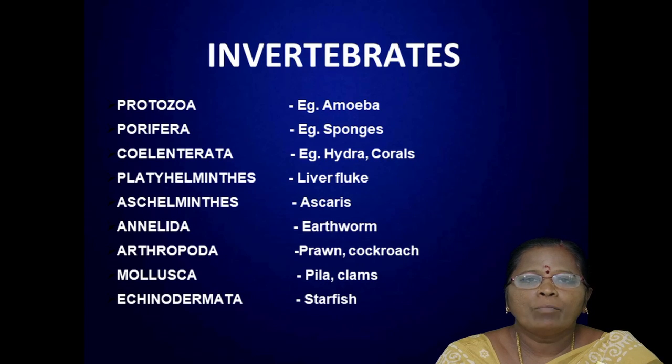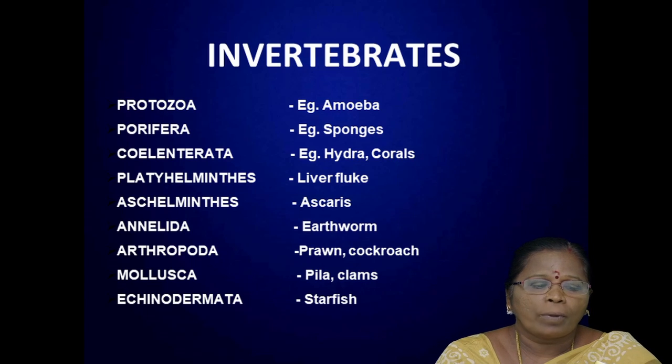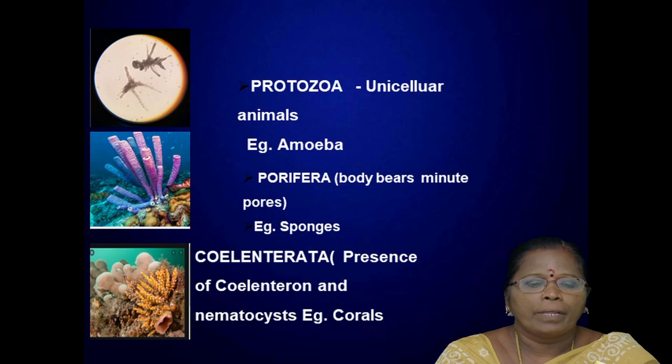Here some examples are given under the major phyla. As I already told you, there are 9 major phyla. Example for the phylum Protozoa, amoeba. Example for Porifera, the sponges. Example for Coelenterata, hydra and corals. The liver fluke is placed under Platyhelminthes and Ascaris under Aschelminthes. Earthworm is placed under the phylum Annelida. Prawn and cockroach are placed under Arthropoda. Clams and oyster are placed under the phylum Mollusca, and the starfish is placed under the phylum Echinodermata.